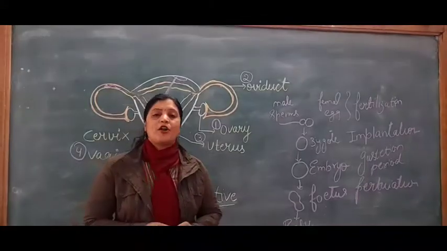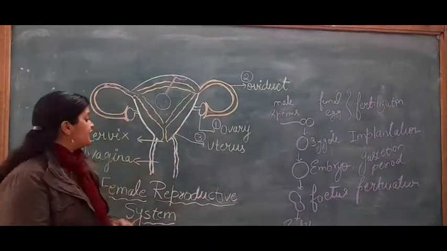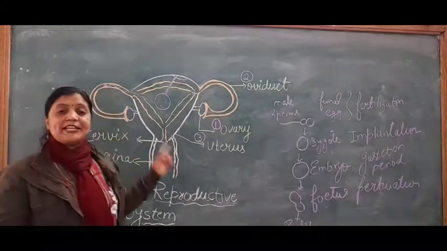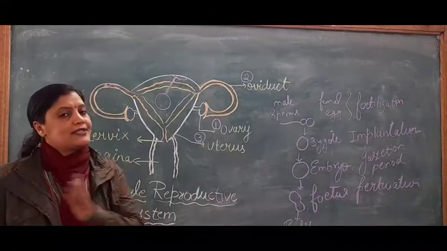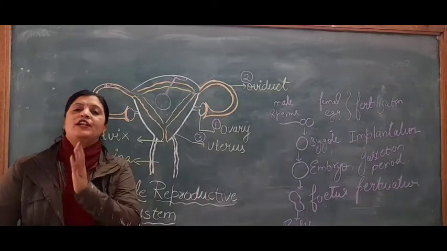Here, one more important question arises: if this egg does not get any sperm for fertilization, then what will happen? So, the answer is that menstruation will take place.